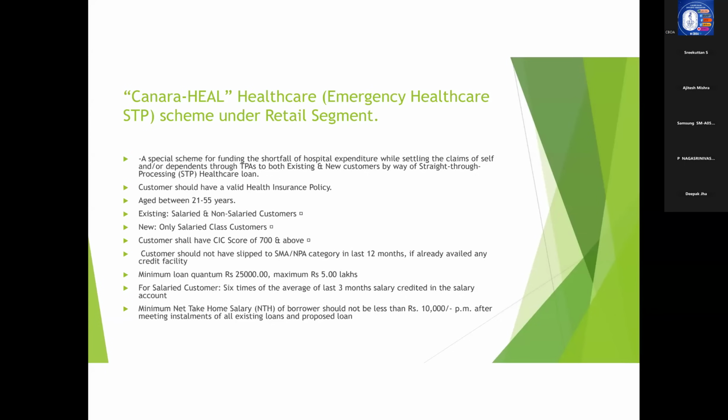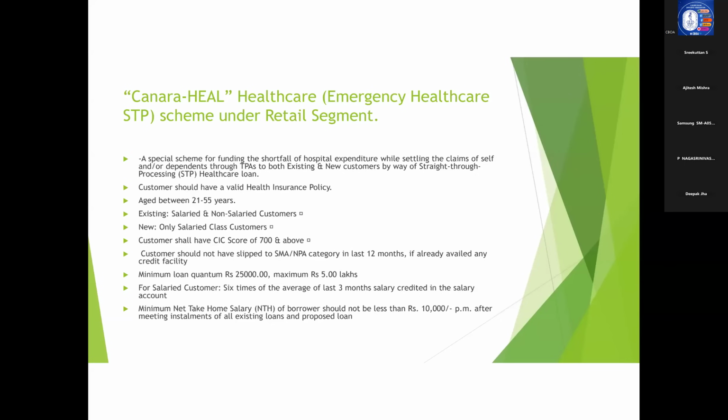So it is like I have taken a health insurance of 5 lakhs. Suppose in case of an emergency, I have exhausted the limit of 5 lakhs, so my hospital bill is say 6 lakhs.